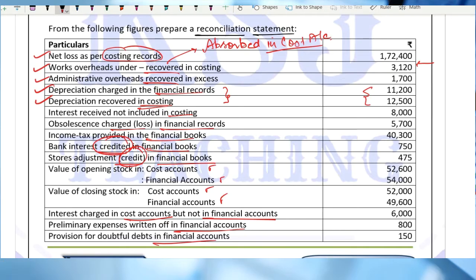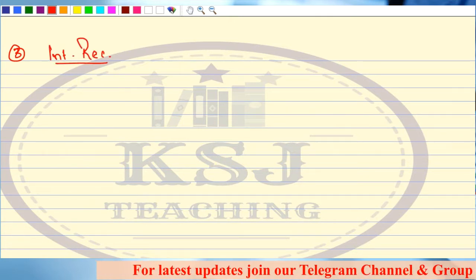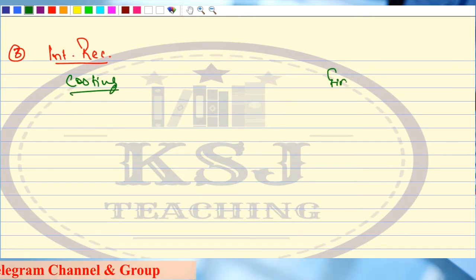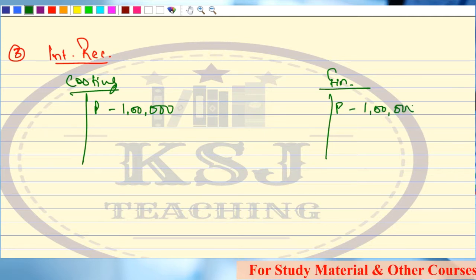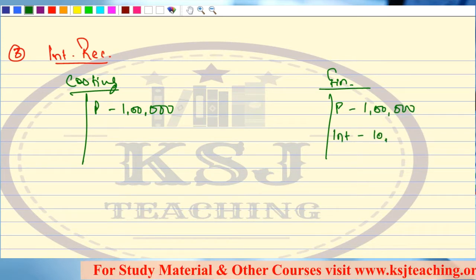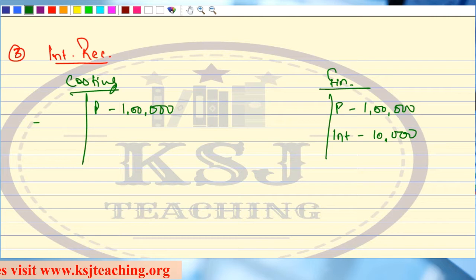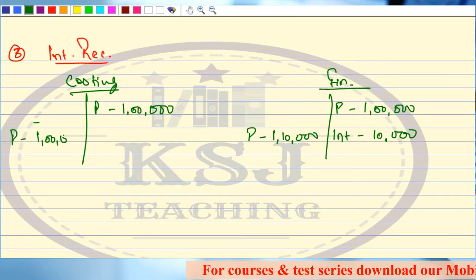Interest received not included in the costing. That means this is a purely financial item. This is my interest received. This is my costing books and this is my financial books. My profit is 1 lakh here, and here also my profit is 1 lakh. I received an interest of say 10,000 rupees. Here I have not recorded the interest. The question specifically says that interest has not been recorded in the costing books. So my profit here will be 1,10,000 and my profit here will be 1 lakh rupees. Any doubts?